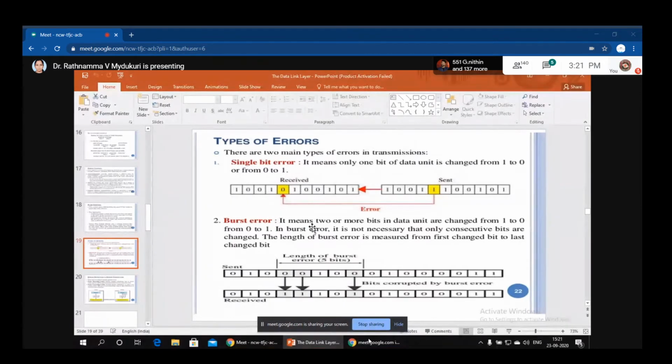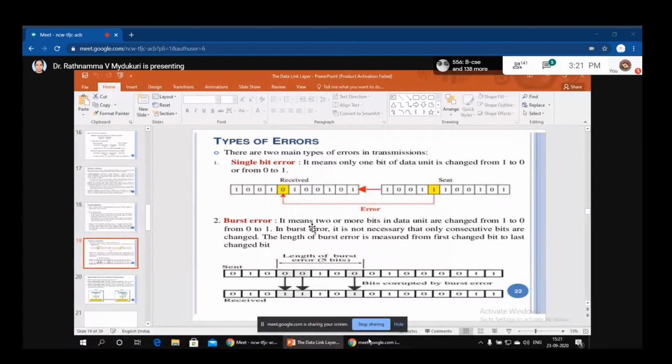Why? Because the data you are sending must be transmitted to the receiver without errors, and if errors happen, you need to rectify them. That is the main duty of our data link layer. So error correction and detection plays an important role in our data link layer.